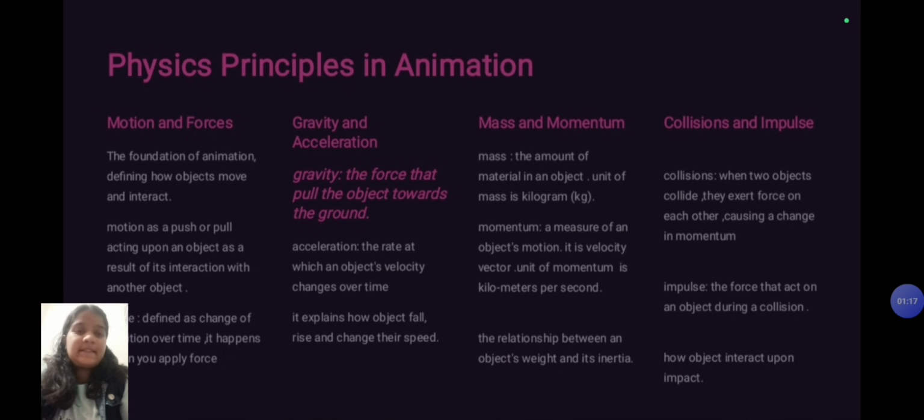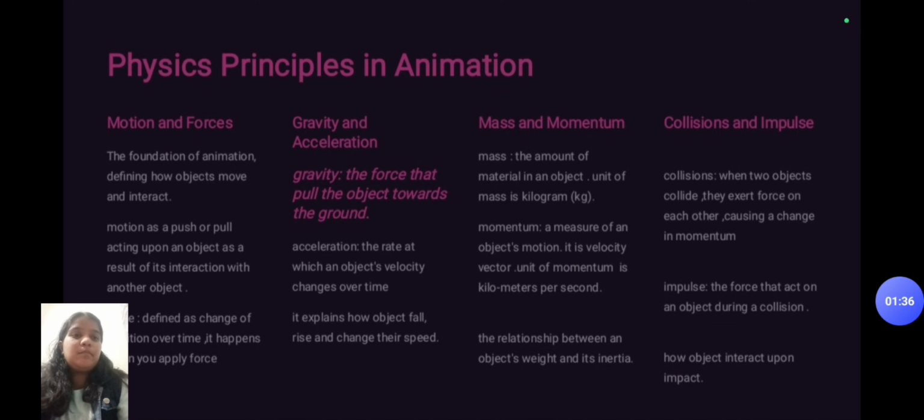Gravity and acceleration. Gravity. The force that pulls an object towards the ground is called gravity. Acceleration. Acceleration is defined as the rate at which an object's velocity changes over time. Gravity and acceleration explain how objects fall, rise and change their speed.